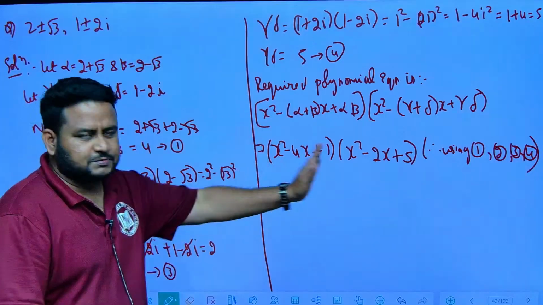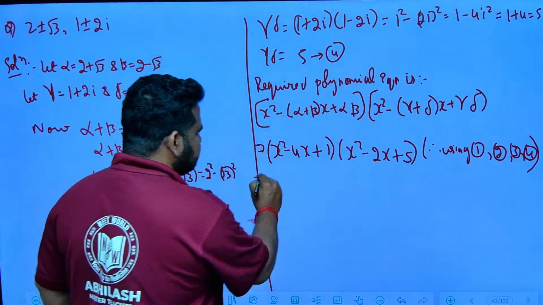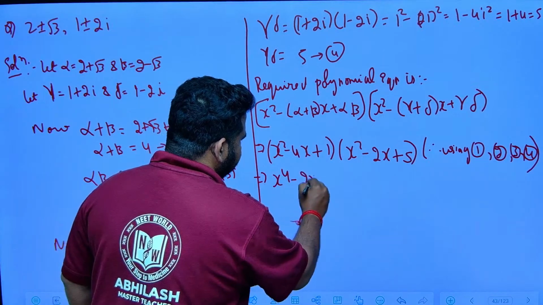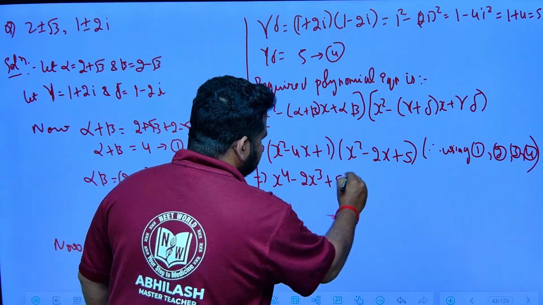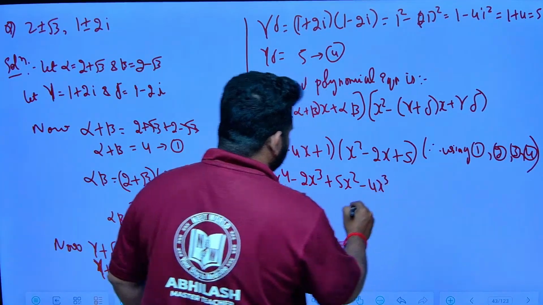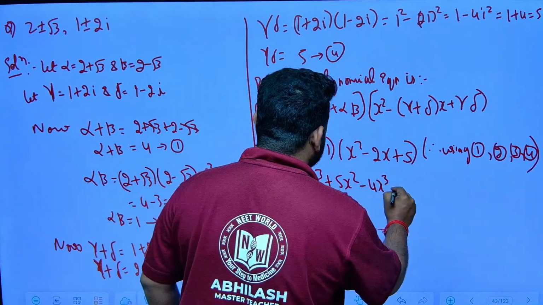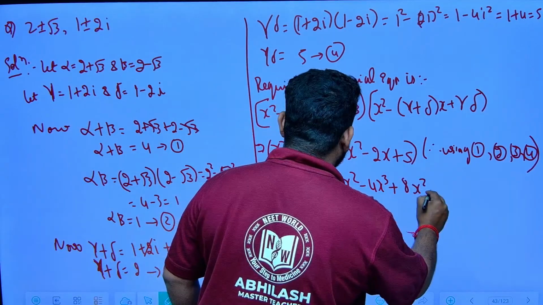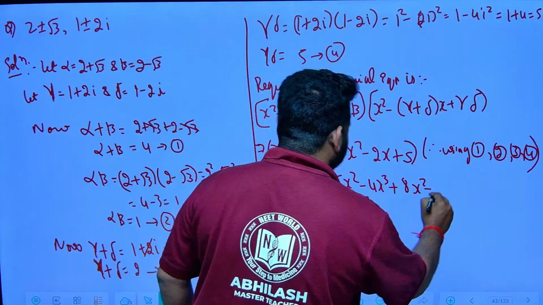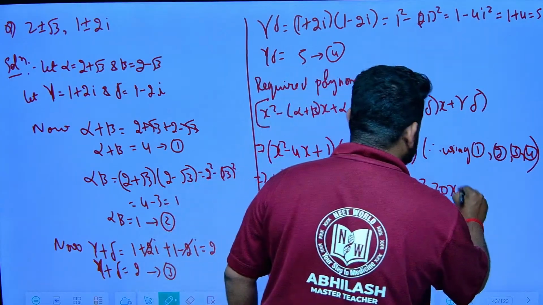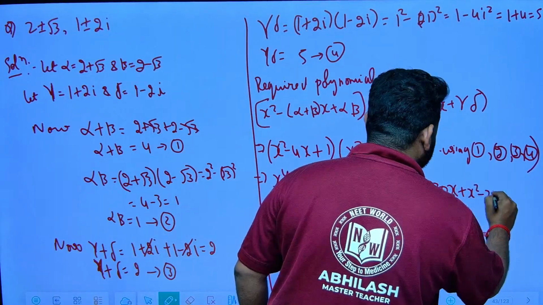Now you have to just multiply with each of these. So x square into x square is x power 4. Then x square into minus 2x is minus 2x cube, plus 5x square. Now minus 4 into this: minus 4x cube, minus into minus is plus 8x square, minus into plus is minus, 4 into 5 is 20x. And 1 into this is the same thing I have to write, plus x square minus 2x plus 5.